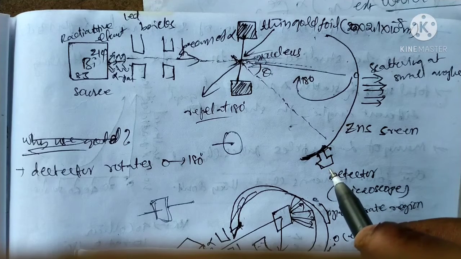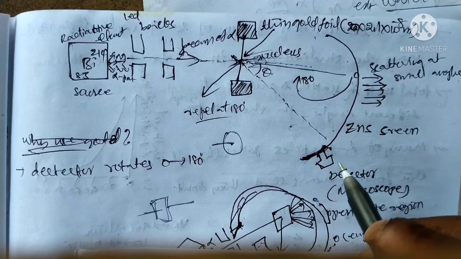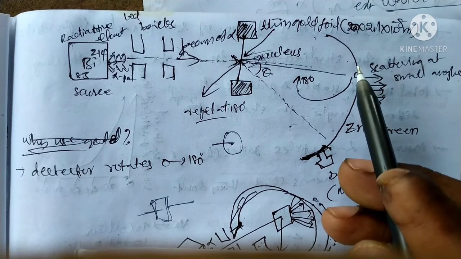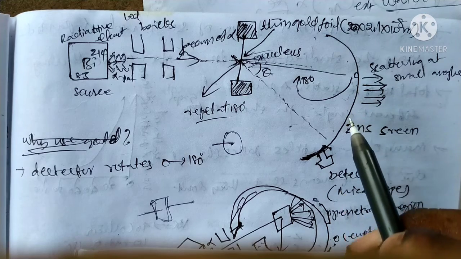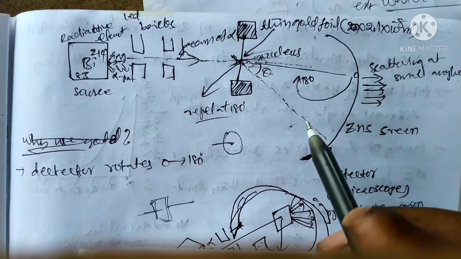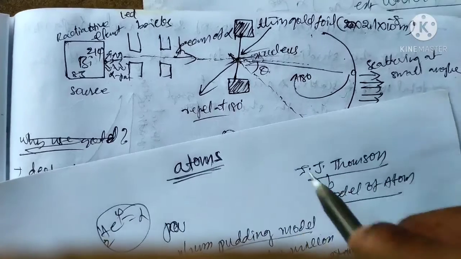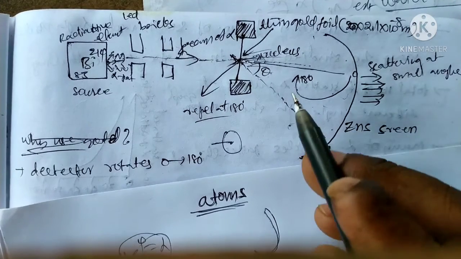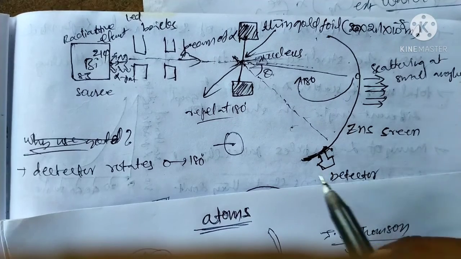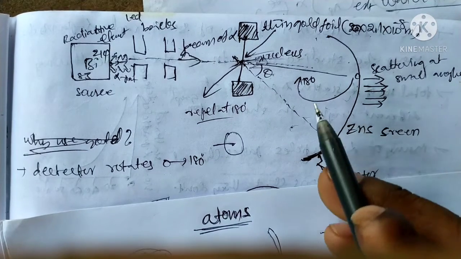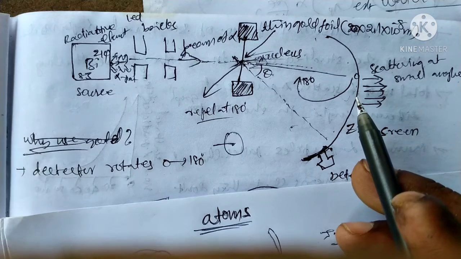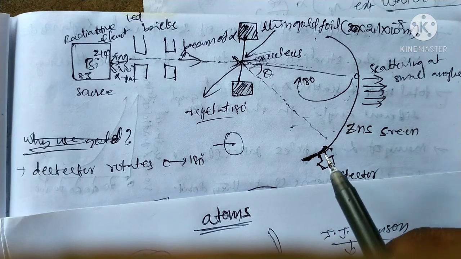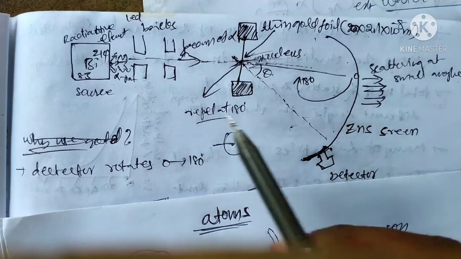What is the use of the detector? It shows how many alpha particles are scattered at different angles: 0 degrees, 20, 30, 40, 50, up to 180 degrees. That is a half circle, a rotation from 0 to 180. The detector can rotate 0 to 180 degrees. How many alpha particles are scattered can be measured with the help of the detector. That is the arrangement of the